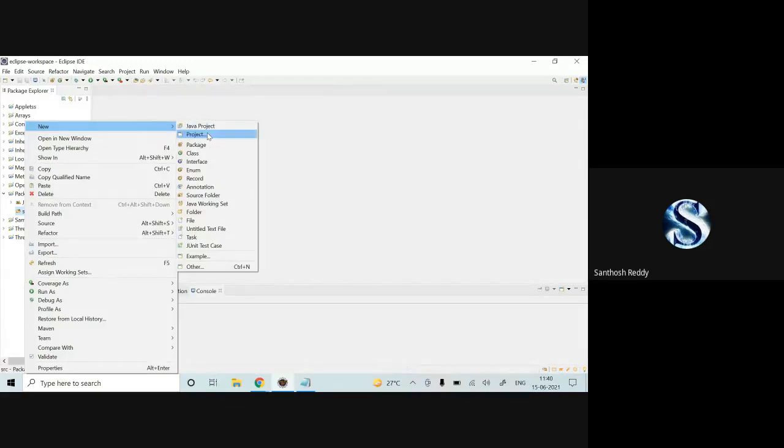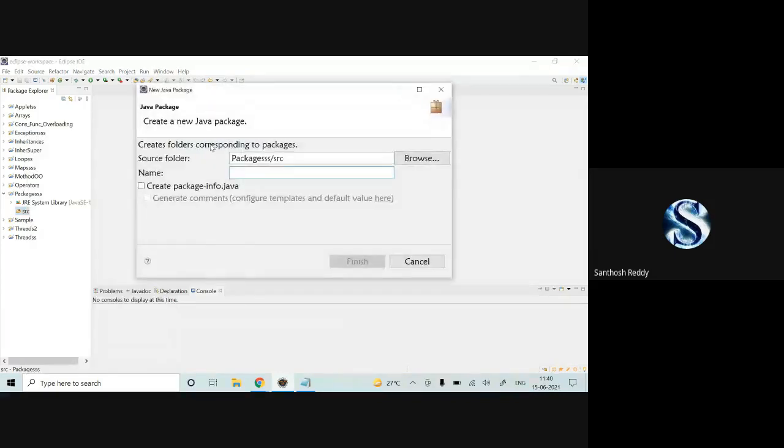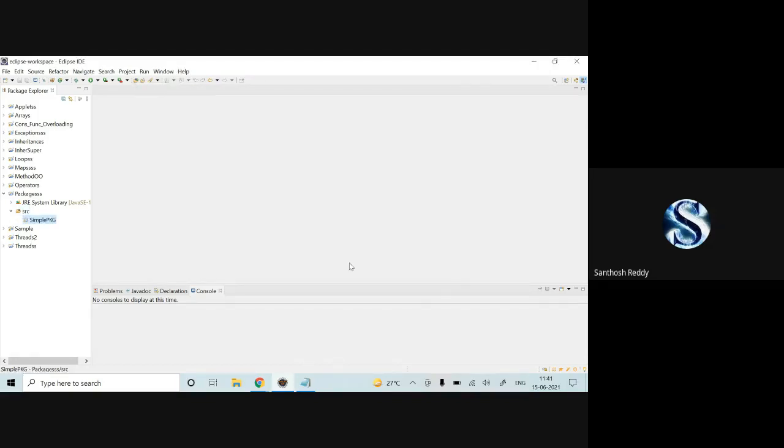Under new, you have an option called package. A package is similar to your folders, a folder within a folder. When I click on package, I get a name field. You have to give a name for your package. I'll give the package name simplepkg and click on finish.